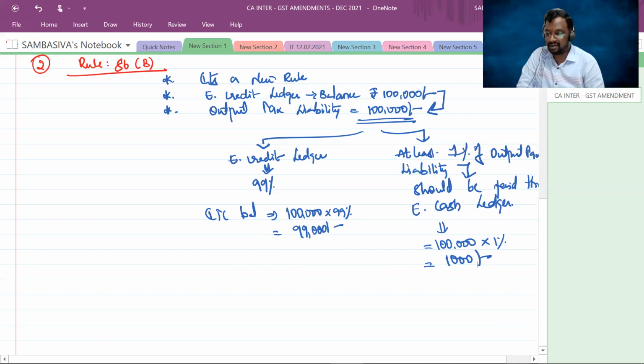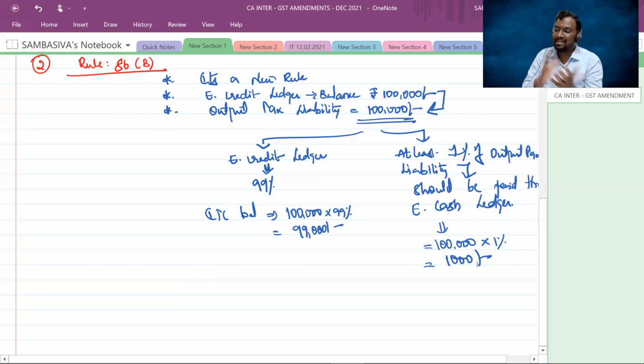The main purpose is that, see, whenever you're paying 1% through the electronic cash ledger, first of all, you need to deposit a certain amount into your electronic cash ledger. So you are going to deposit a certain amount into your e-cash ledger by using NEFT. Then that person will be easily tracked, right? So whenever you are making deposits into the electronic cash ledger by RTGS, IMPS, NEFT, so when you opt for the online mode, definitely tracking is possible.